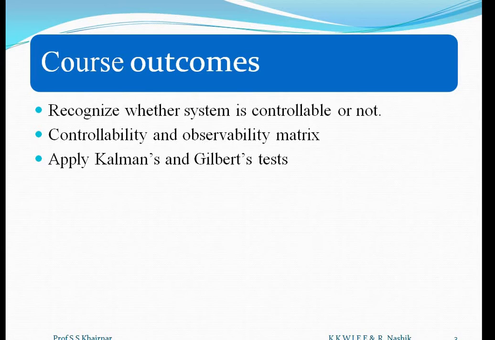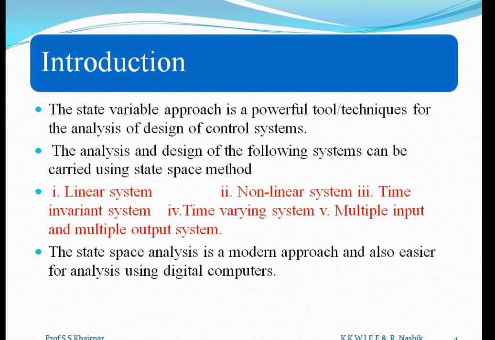After this session, the course outcomes are like this. So learner will be able to recognize whether system is controllable or not, what is controllability and observability matrix, and he will be able to apply Kalman's and Gilbert test.